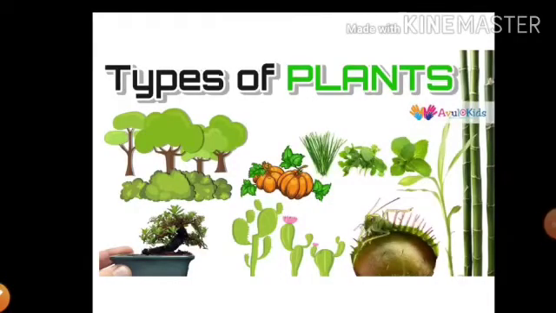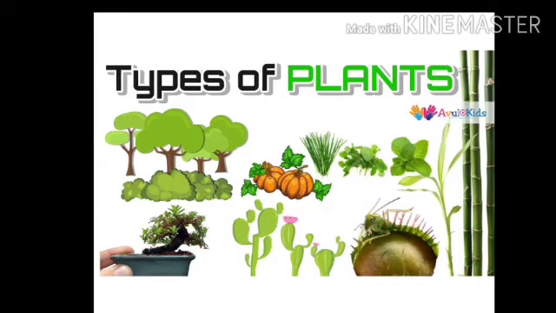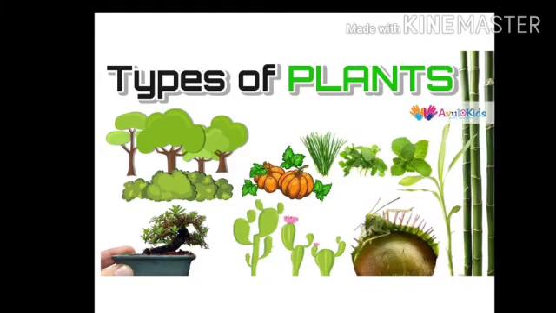Dear students, let us go with our topic. Our today's topic is types of plants. Students, plants are almost everywhere on the earth. Plants make our surrounding clean and beautiful. We can see different types of plant around us. Some plants are very tall and big, while some are very small in size. Some plants are weak while some are strong. Some plants live for a long time and some for one season. In this way, we can see different types of plant around us. Plants are of different size, shapes and nature.